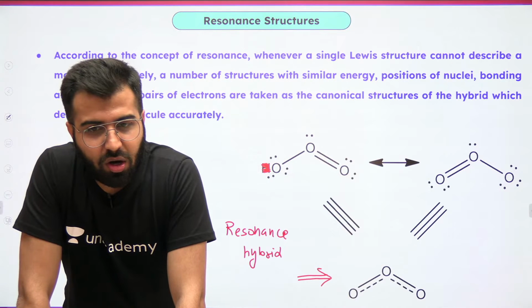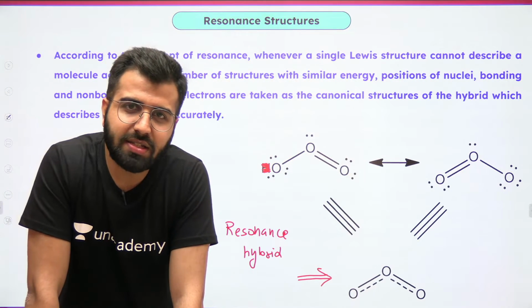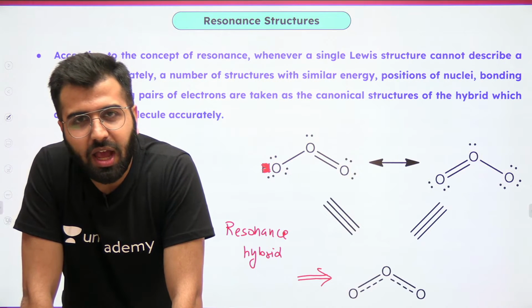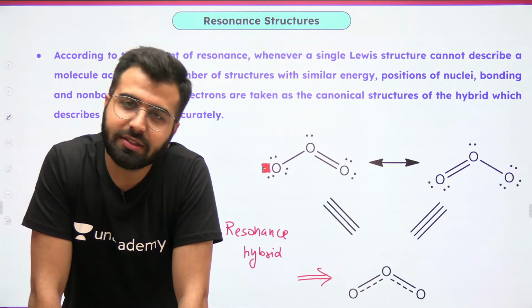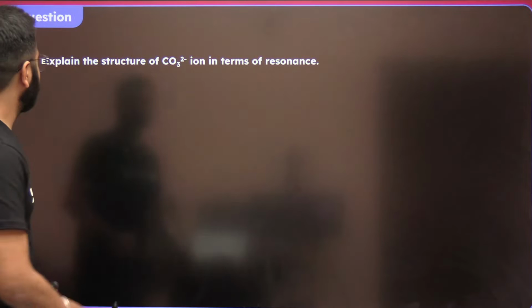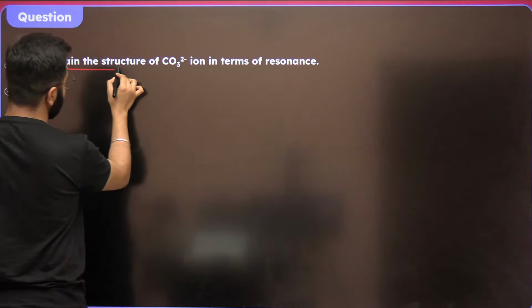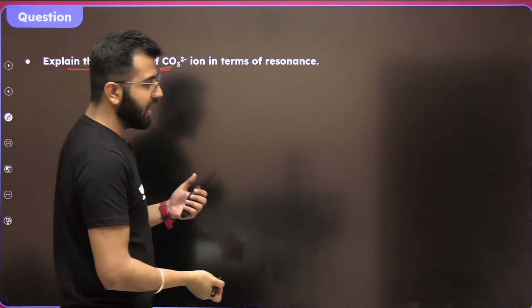So does dative bond always make a single bond? Yes. Because a dative bond is always a donation of 2 electrons, and 2 electrons can always show a single line. Single bond it is always going to be. Okay? And now let's explain the structure of carbonate ion. How are we going to write this?